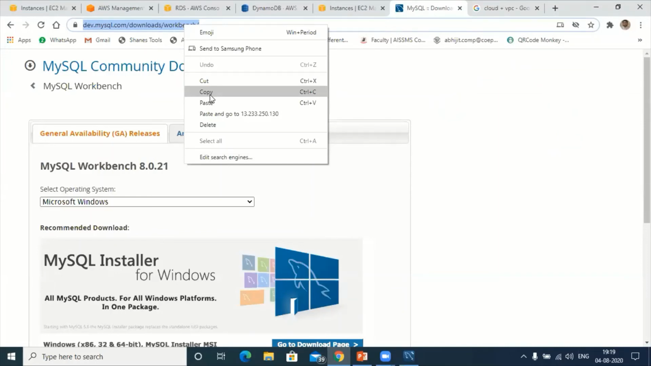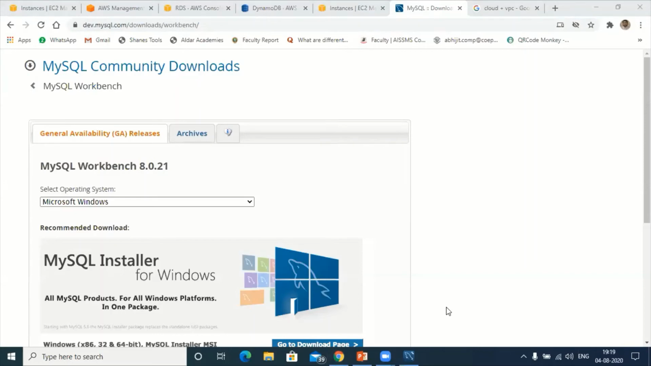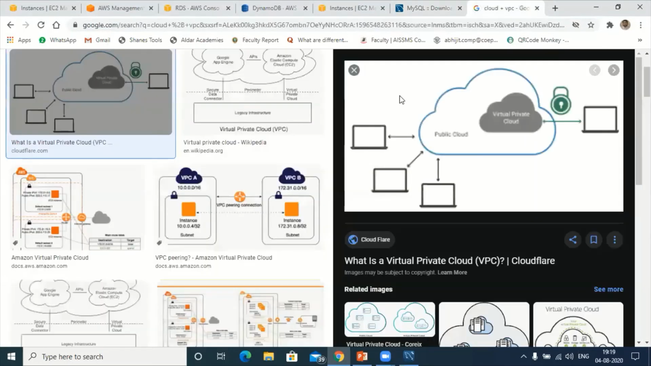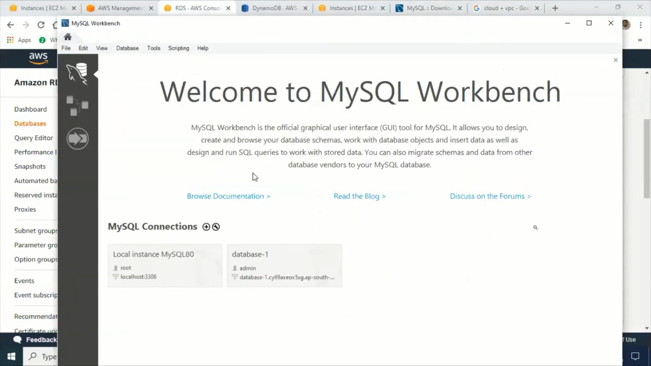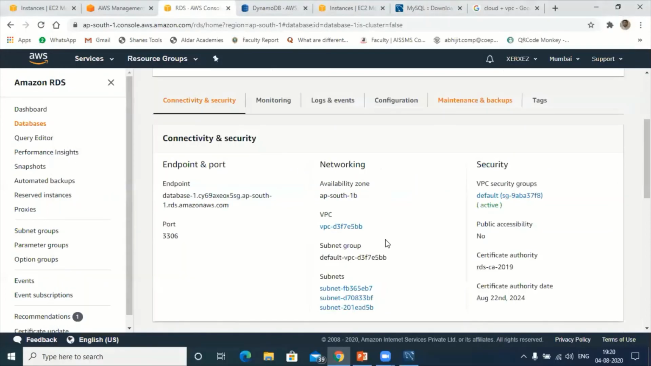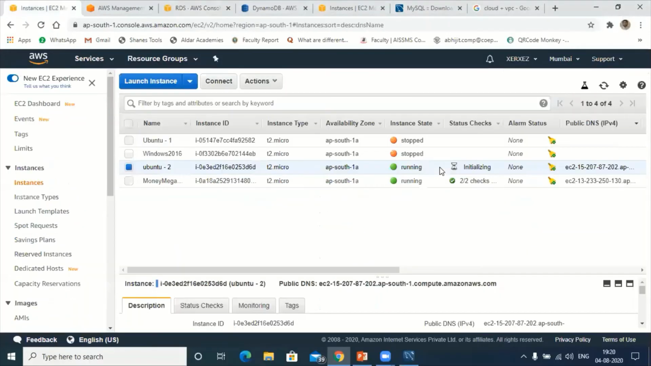Okay, download it. After downloading this, you will get this screen, from where we are going to connect our MySQL using RDS with the MySQL Workbench. Let me come to this part afterwards. Let me see whether my instance is ready. Yeah, it is initializing now. Let it get initialized. It's taking time. Wait.